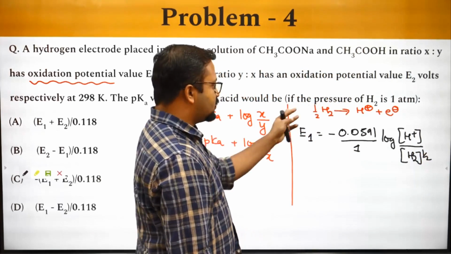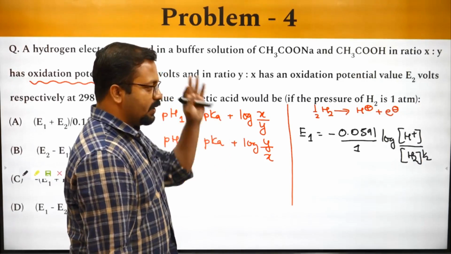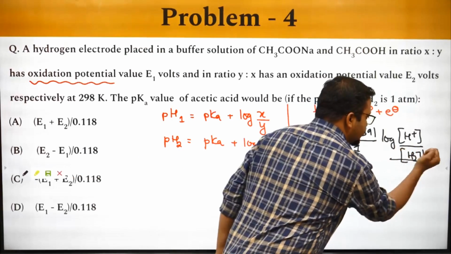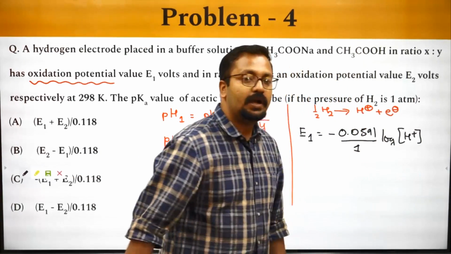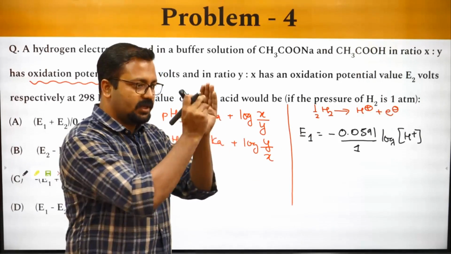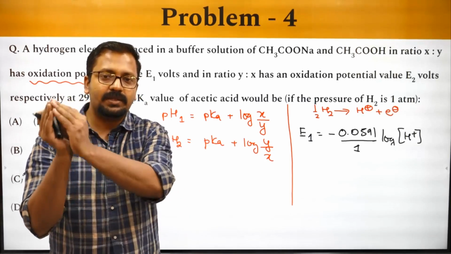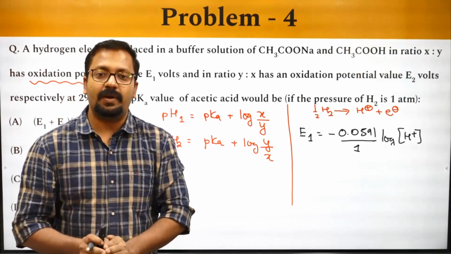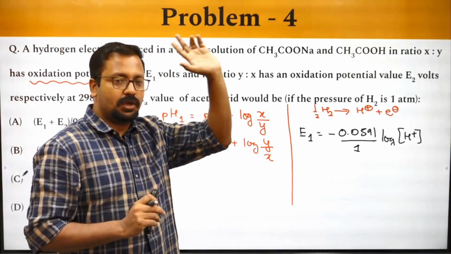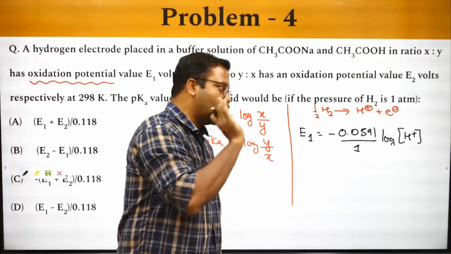Now it is already said that the pressure of hydrogen is 1 atmosphere. So if the pressure of hydrogen is 1 atmosphere, we remove this completely. Why have I directly written this over here? Because the Nernst equation is E cell, or E of the oxidation half cell, equals E naught plus or minus 0.059 by n log of the value of Q, the expression for the equilibrium constant or the reaction quotient.